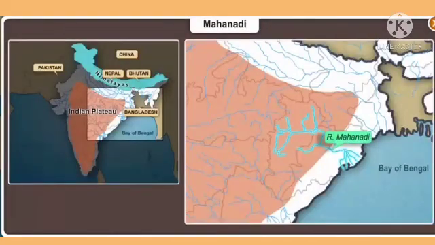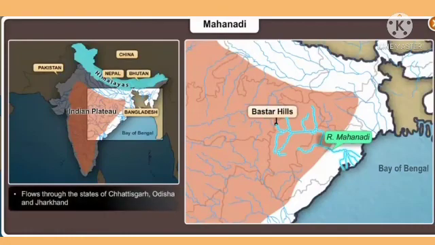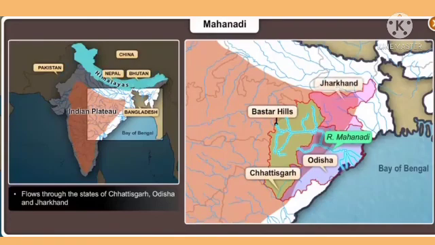The Mahanadi River originates from the Bastar Hills and drains into the Bay of Bengal. Mahanadi flows through the states of Chhattisgarh, Odisha, and Jharkhand. This river is known for its annual flood.